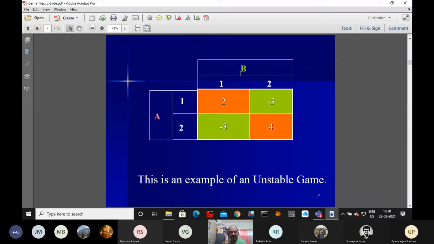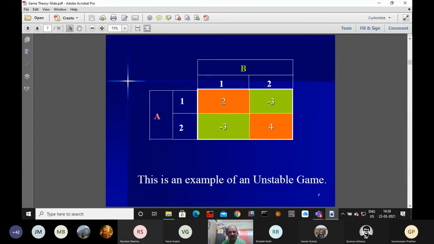Okay, so this game, since it is a 2 by 2, it is an ideal game. So one row or one column cannot be used to find the value of the game, because we are talking about the expected value of the game. Now what will happen?